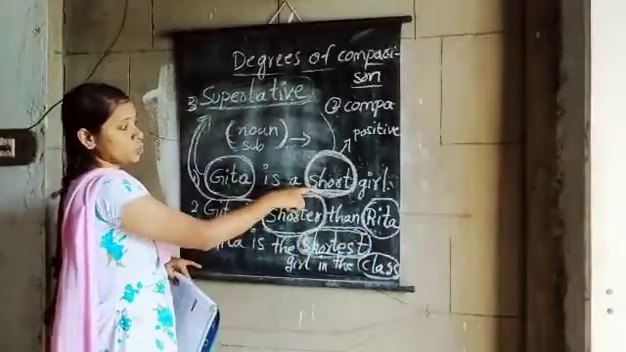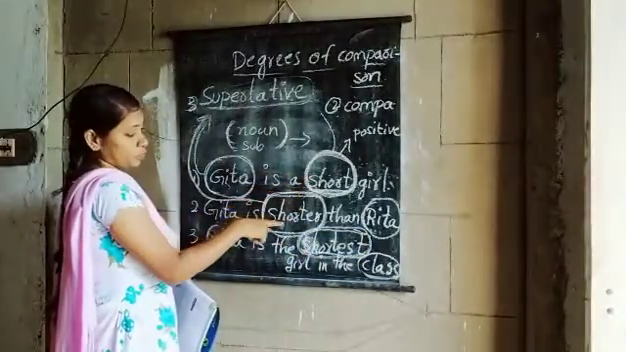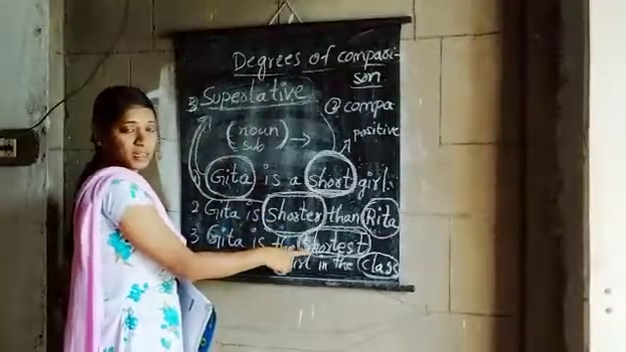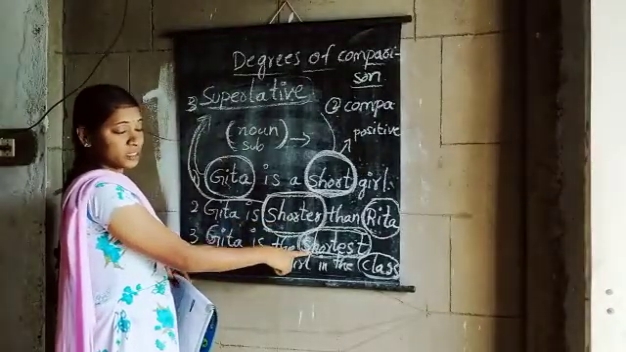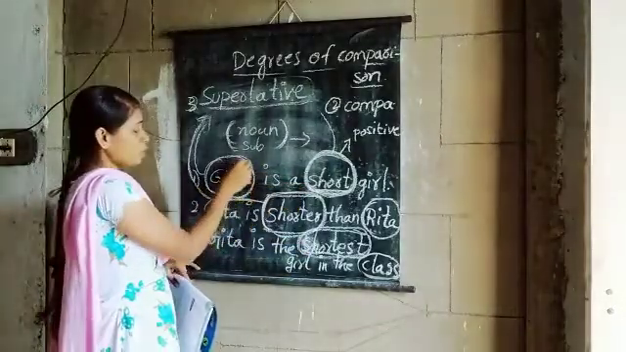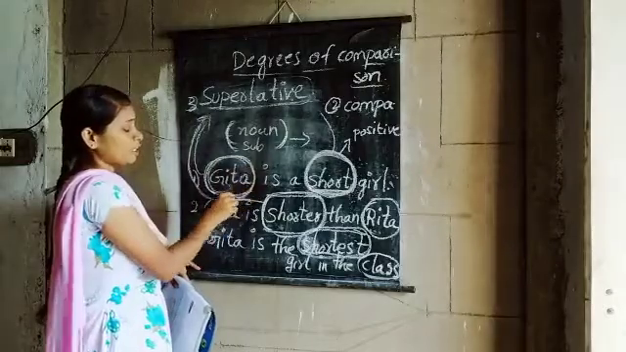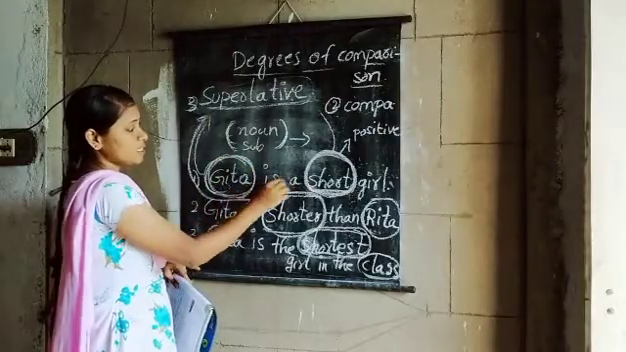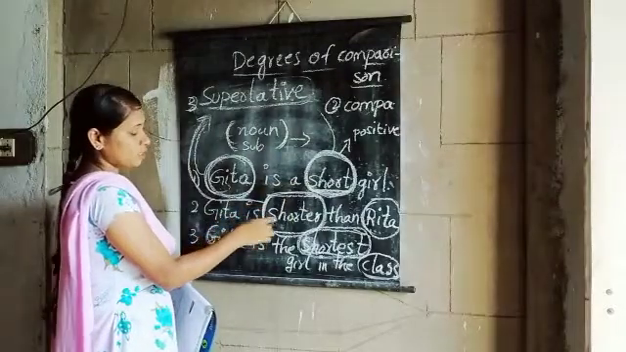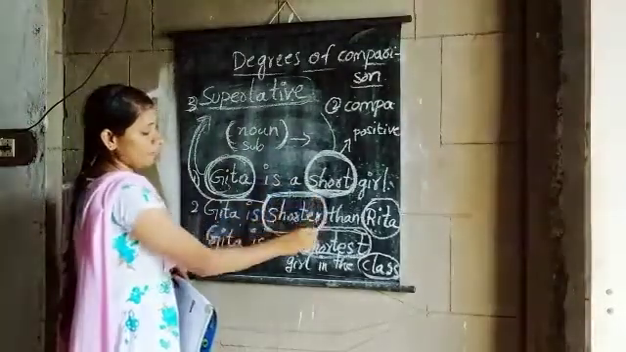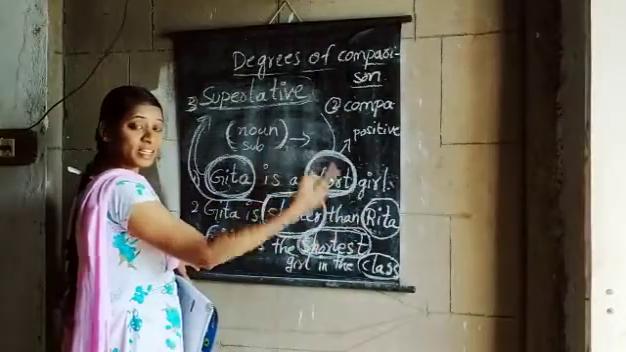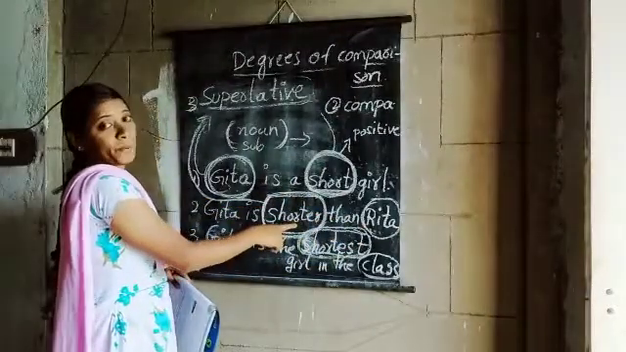Okay, short is the positive, shorter is the comparative, and shortest is the superlative. Okay, did you understand? So why do you call short a positive? Because here you are talking only about Geeta. That's why this is the positive degree. And next one, shorter. Why do you call it comparative degree? You are comparing with Rita, another girl. That is why this is the comparative degree.